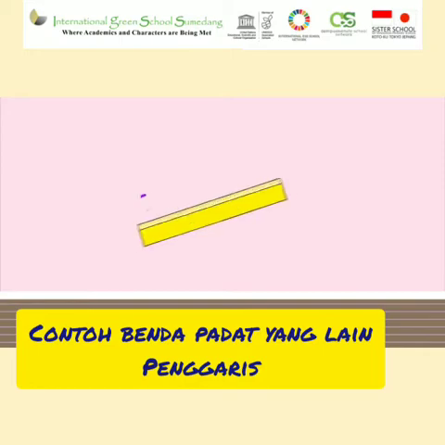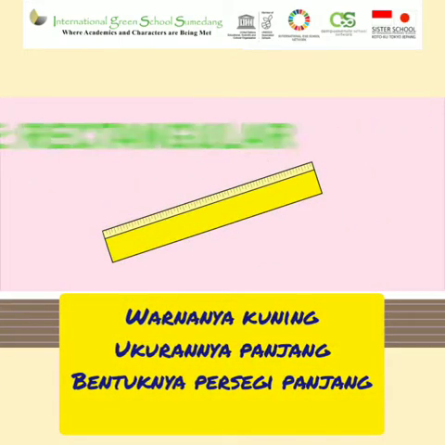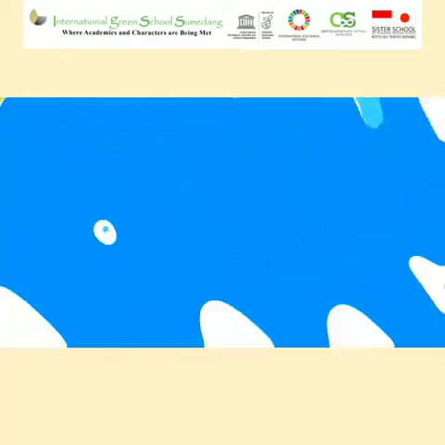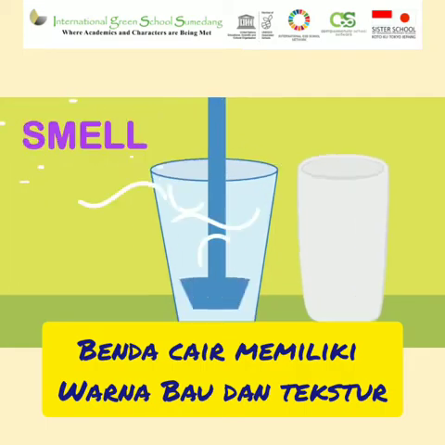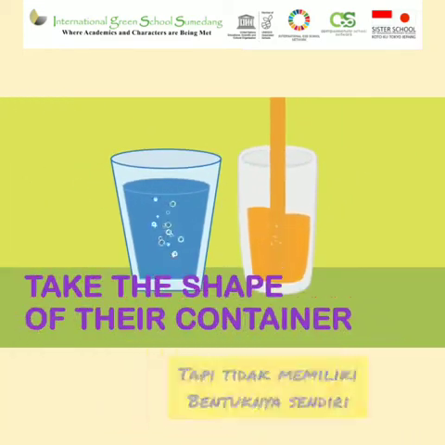Another example, ruler. It's yellow, long, rectangular. When you touch it, it's smooth. When you press it, it's hard. Liquids have color, smell, and texture too, but they don't have their own shape. They always take the shape of whatever they're placed in.